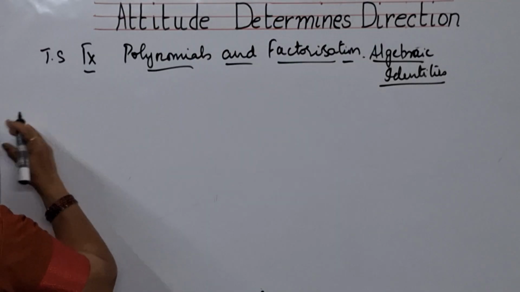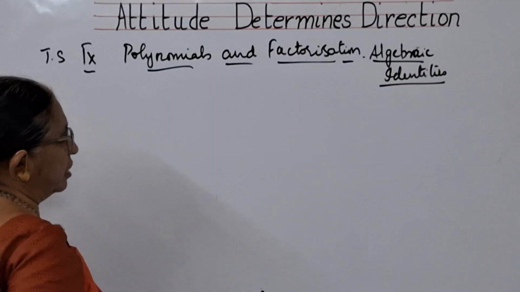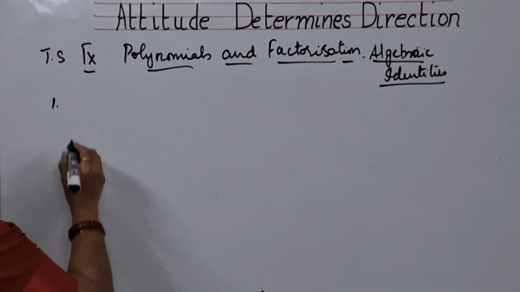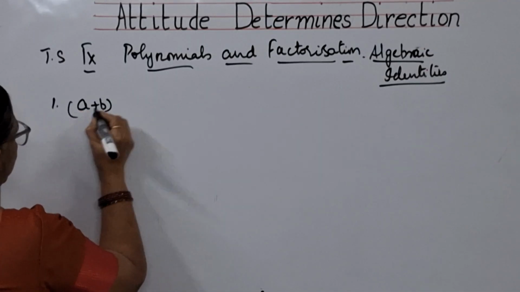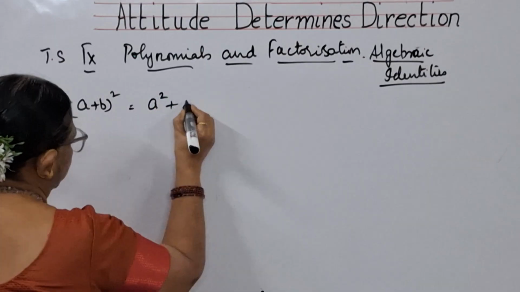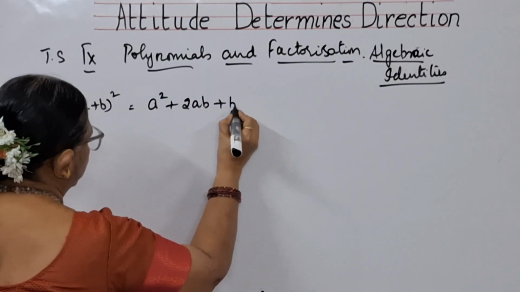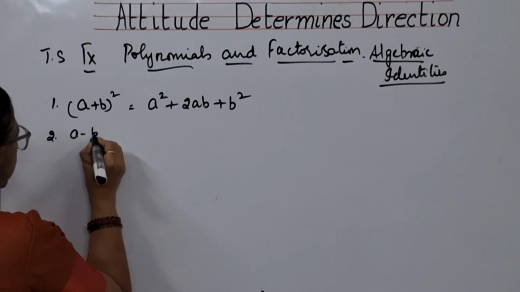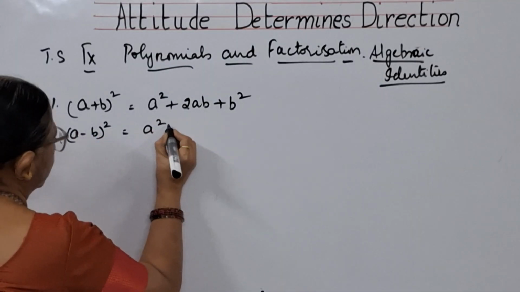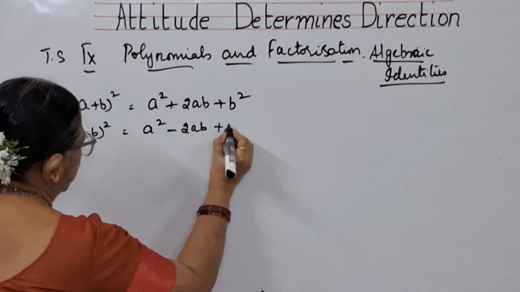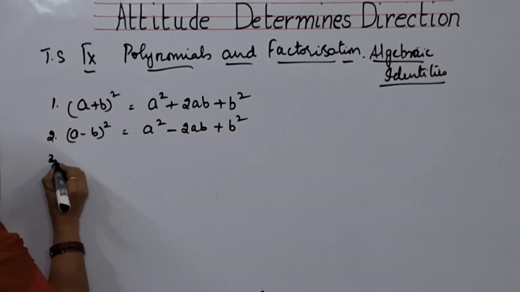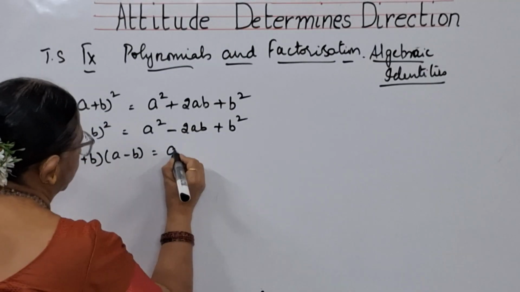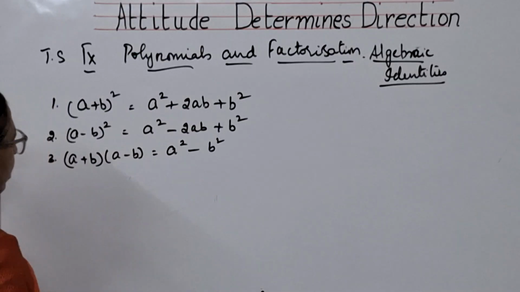See, children, already you have done some identities. One after the other, I'll be doing it. You will understand that, yes, I have done it already. So, the first one is a plus b whole square, which is a square plus 2ab plus b square. I need not prove this, children. And the second one, a minus b whole square, is a square minus 2ab plus b square. And the third one, a plus b into a minus b is equal to a square minus b square.